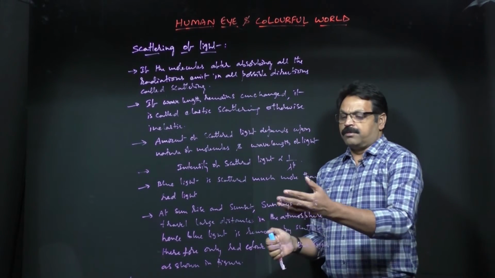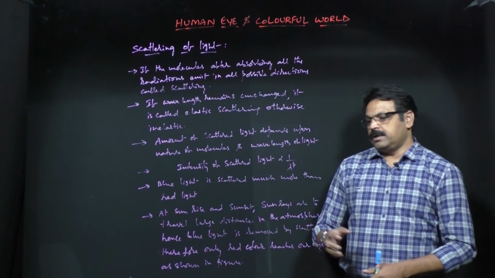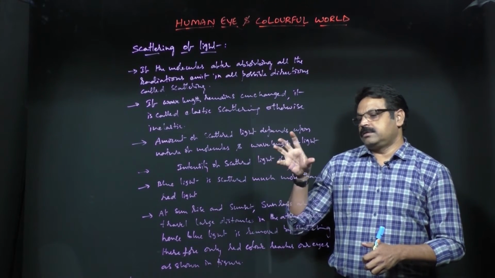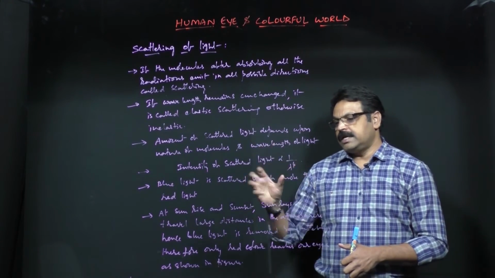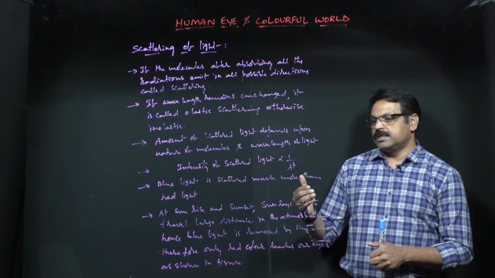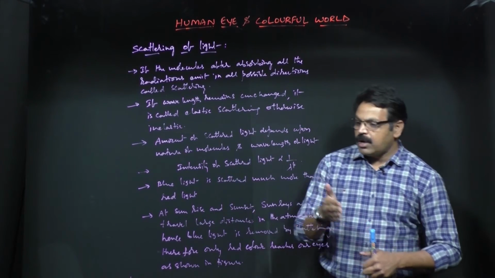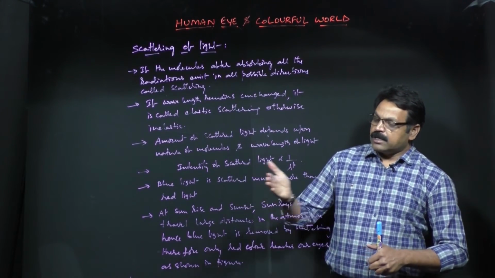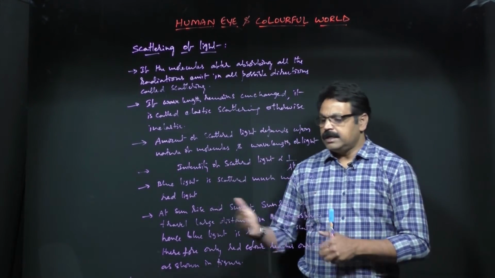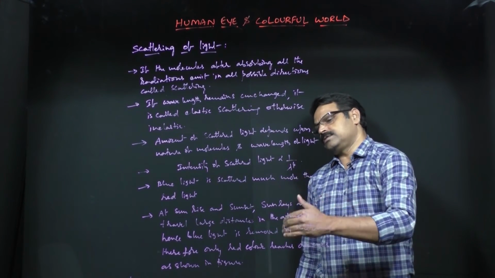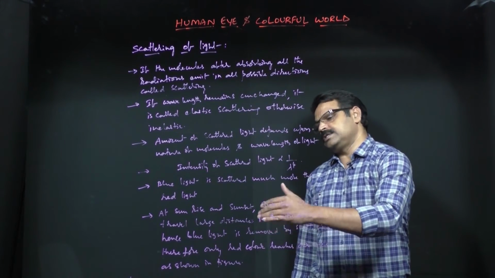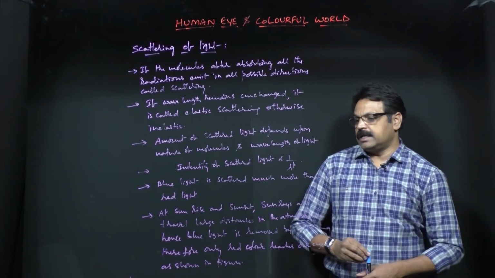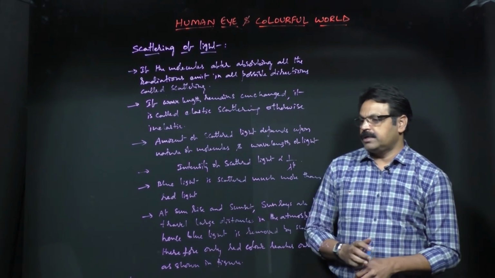And now one more point you need to remember: why the danger light in traffic signals is red in color. It is because red can reach longer distances without much scattering. That means at longer distances also it can be seen clearly. That is how traffic signals or danger signals are always in red color. That is one more point you need to remember here.